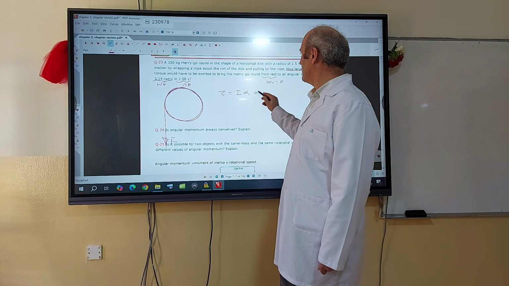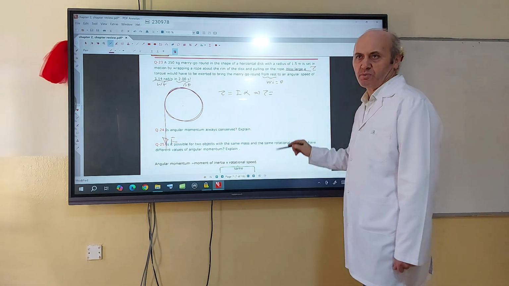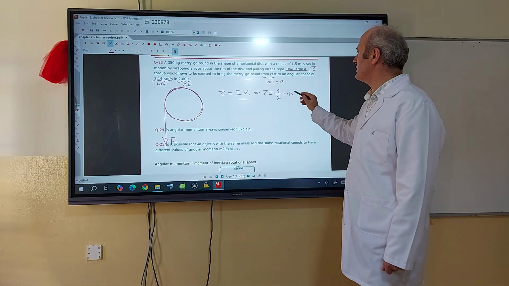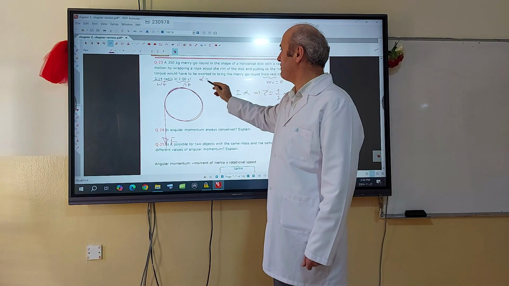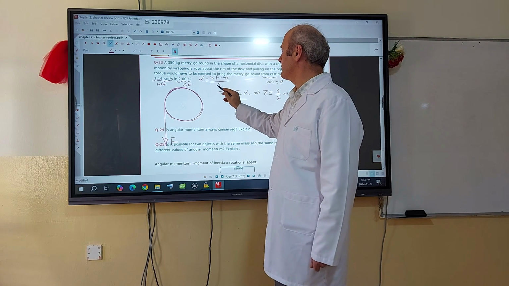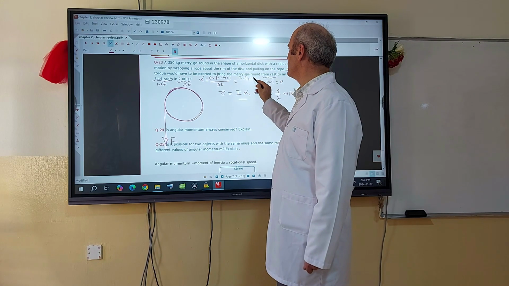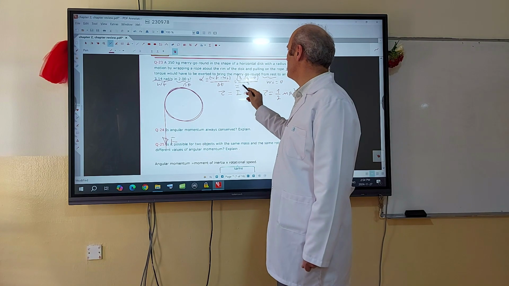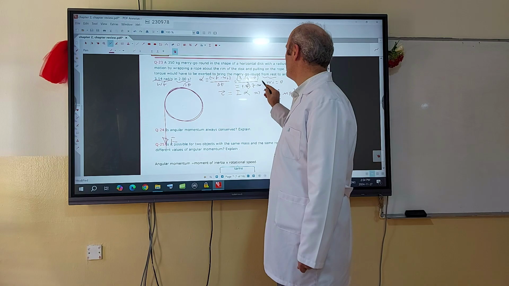So for the torque, I is that of a disk, and you know a disk is 1/2 m r squared. First we should calculate alpha, because alpha is equal to omega final minus omega initial divided by delta t. So omega final is 3.14, initial is 0, divided by 2, the result is 1.57 radians per second squared.